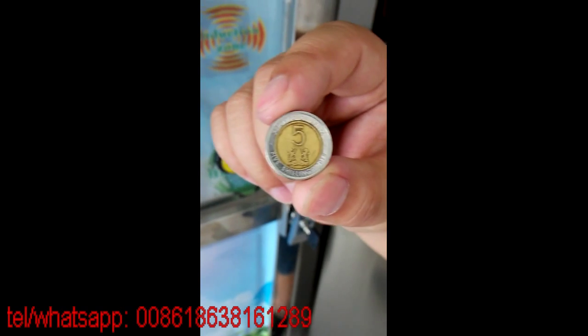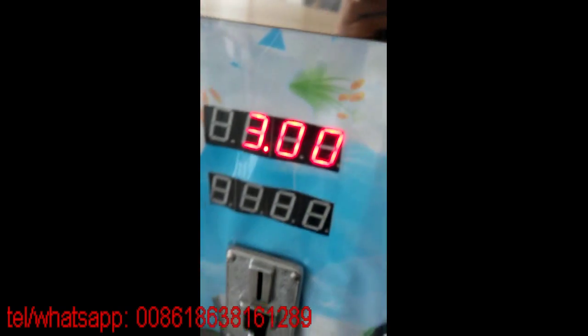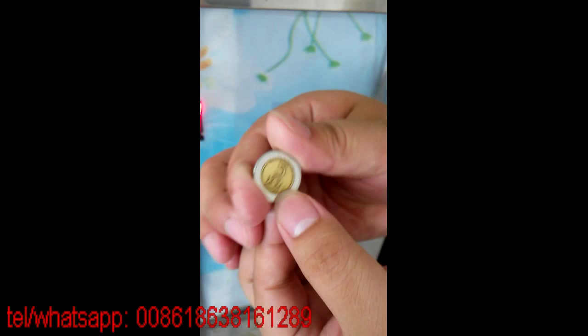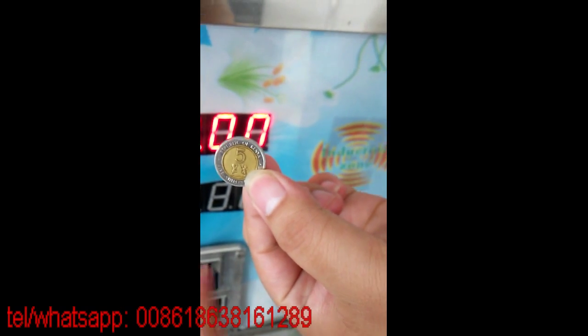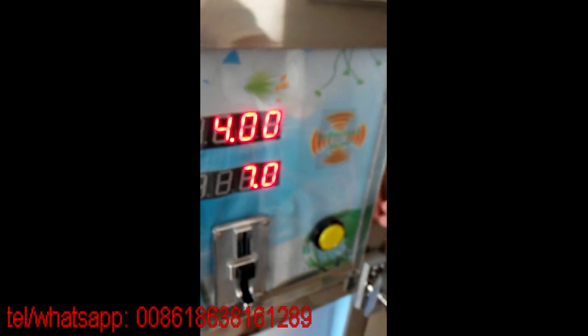5 shillings. And 5 shillings. So we insert 20 shillings in total.